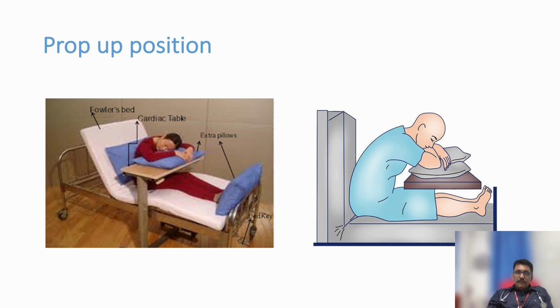The diaphragm will be pushed down, and when you are sitting up like this, you can use your shoulders to help the breathing. So this position is the best position for patients who have both cardiac breathlessness and lung disease. Both in cardiac asthma and COPD or asthma, this is the best position for the patient. So, propped up position first thing.